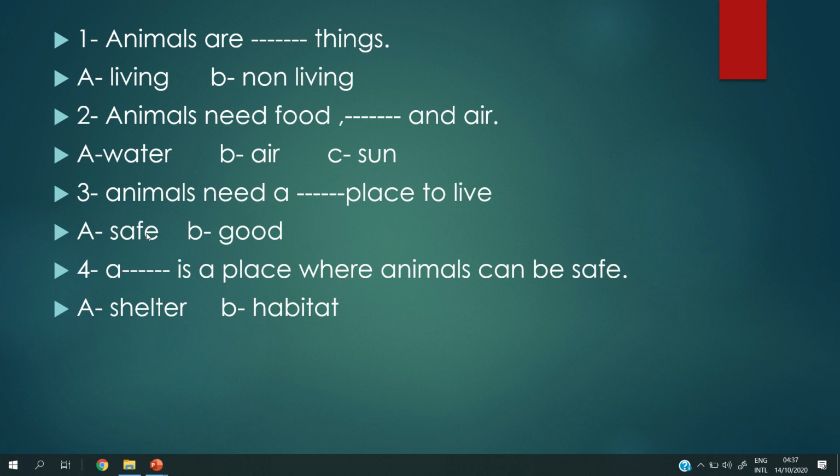Why can't we sleep in the garden? Maybe some animals come and any harm can affect us. So animals need a safe place to stay alive, a place where animals can be safe. It is a shelter or a habitat. Super, grade 1, it is a shelter. Shelter is a place where animals can be safe. And what does an animal need to stay alive? It needs shelter, food, air, water.